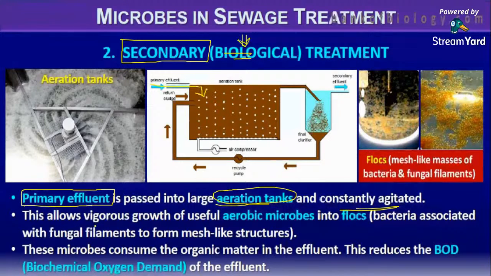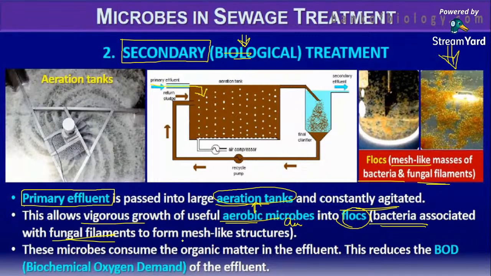This allows the vigorous growth of useful aerobic bacteria. Why? Because they are under the presence of air, and they will turn into flock. What do you mean by flock? Like this. This is actually flock. What is it? Mesh-like masses of bacteria and fungal filaments, you will call it a flock. Very important. This statement: bacteria associated with fungal filaments to form mesh-like structure, you will call it the flock.